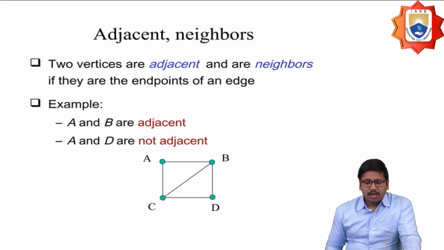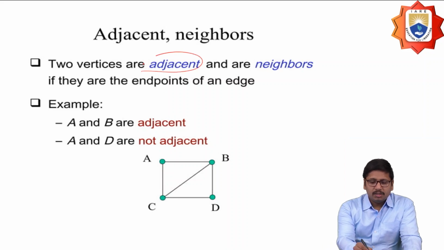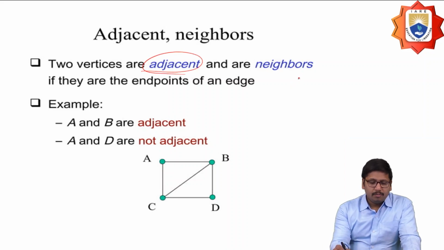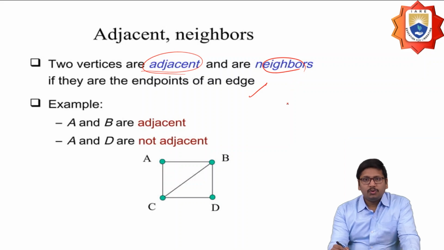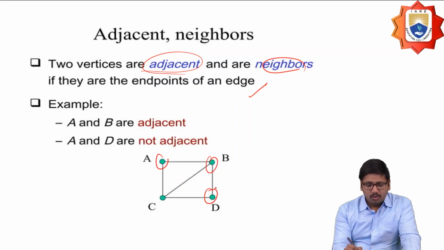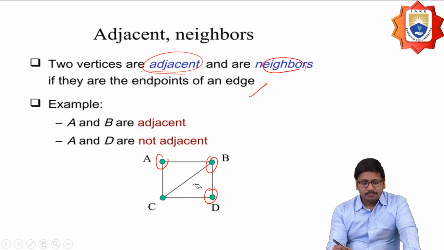And adjacent and neighbors. Two vertices are adjacent, and are also neighbors, if they are the endpoints of an edge. So in this graph, A and B are adjacent here. A and D are not adjacent, since there is no edge connecting those vertices.